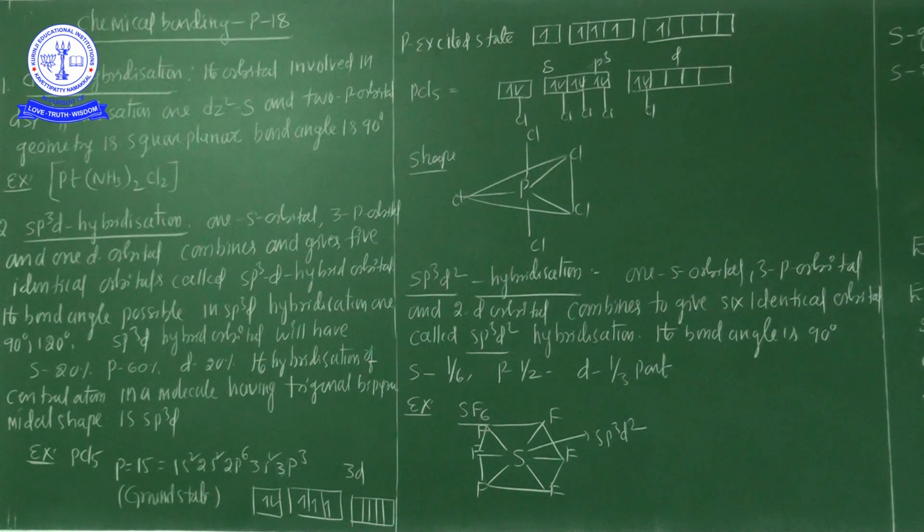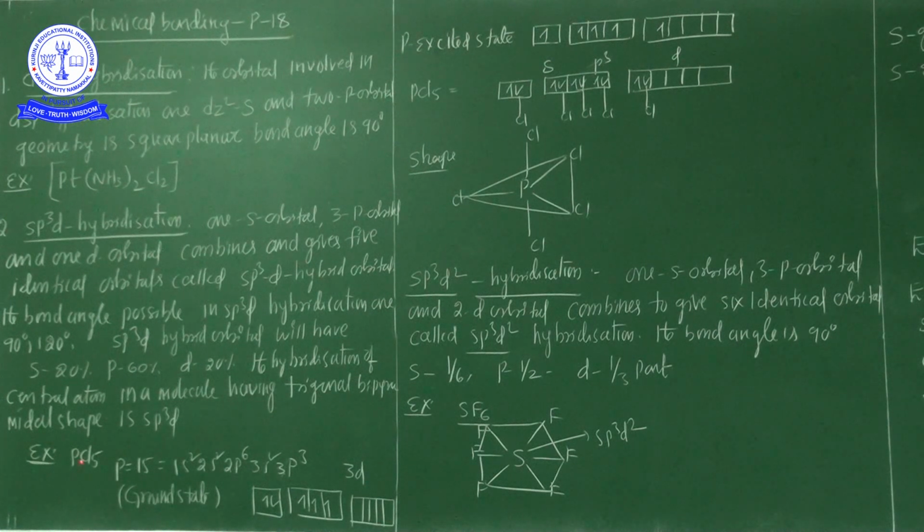And one more important key point from the hybridization point of view: a central atom in a molecule having trigonal bipyramidal shape, if the molecule exists in sp3d hybridization without a lone pair of electrons, such a molecule can exist in trigonal bipyramidal shape. The best example is PCl5. In PCl5, phosphorus is bonded with 5 chlorine atoms without any lone pair of electrons on the central phosphorus atom, so it can exist in a trigonal bipyramidal shape.